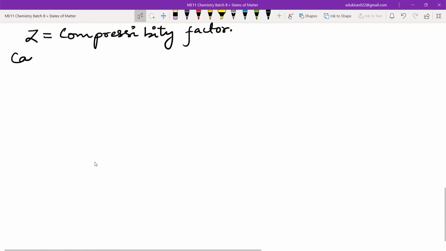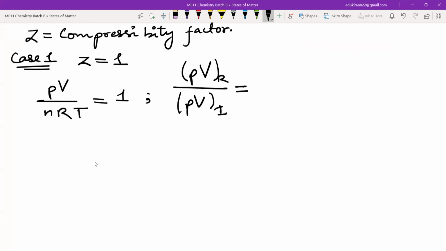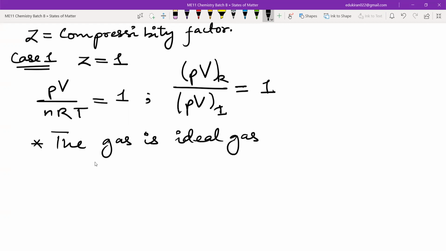The case when Z is equal to 1. When Z is equal to 1, that means PV upon nRT is equal to 1. What does that mean? It means that PV, which is the real one, upon PV, which is the ideal one, is equal to 1, and hence they both are equal. And in this case, the gas is ideal gas.